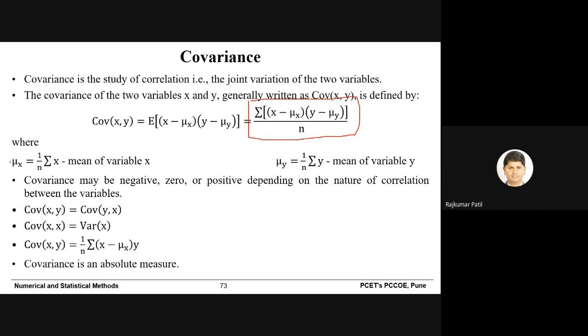The meaning of mu x is the mean of x and mu y is the mean of y, as we discussed. When the sign is negative, negative correlation. When covariance is 0, no correlation. And when covariance has a positive sign, it means positive correlation. And these are some statistical relationships between them.